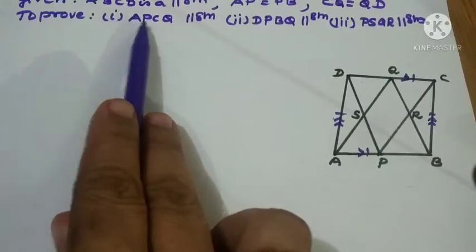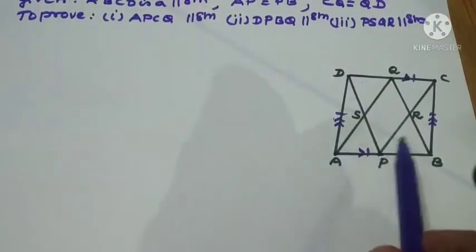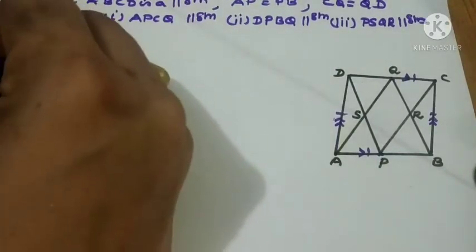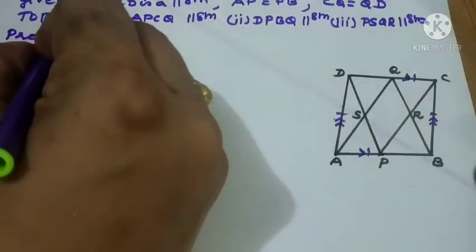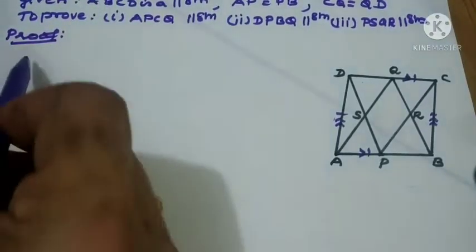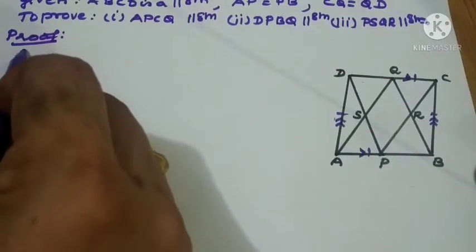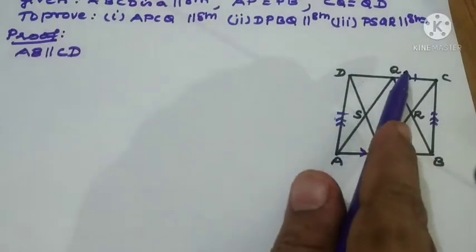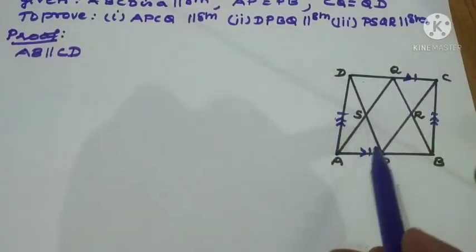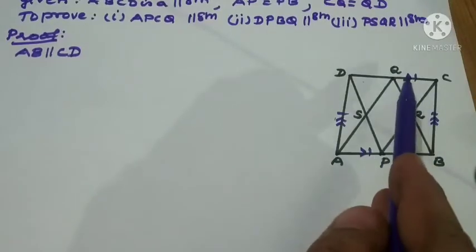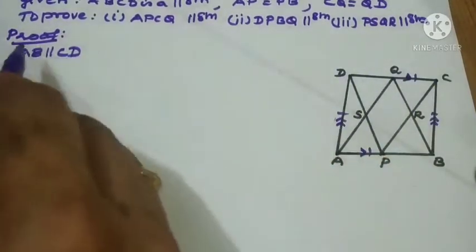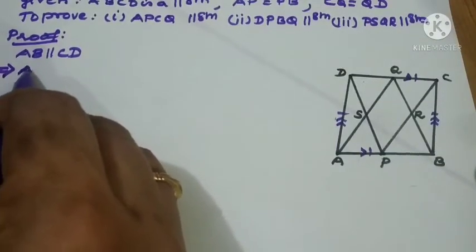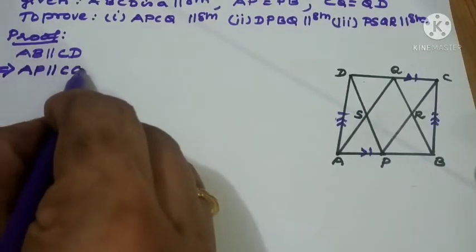Now the question is APCQ is a parallelogram. We have to prove it. So for that, proof. AB parallel to CD. We want AP and CQ only. See, ABCD is a parallelogram, so AP is a part of AB and CQ is a part of CD. So AB parallel to CD implies AP is also parallel to CQ.